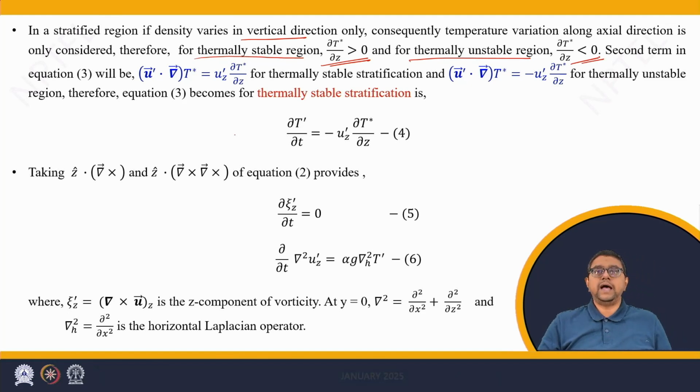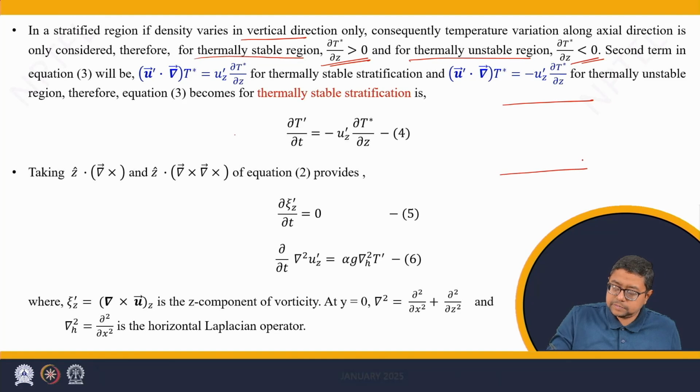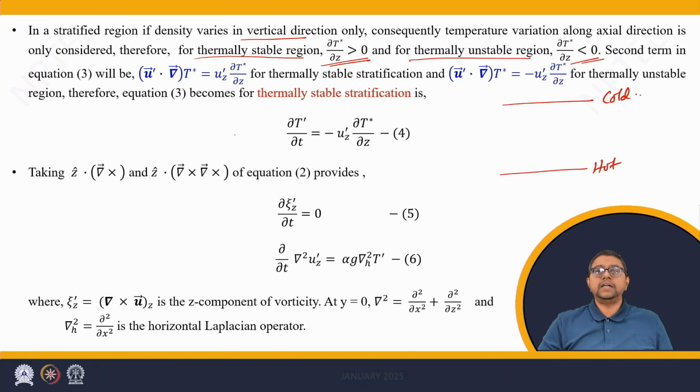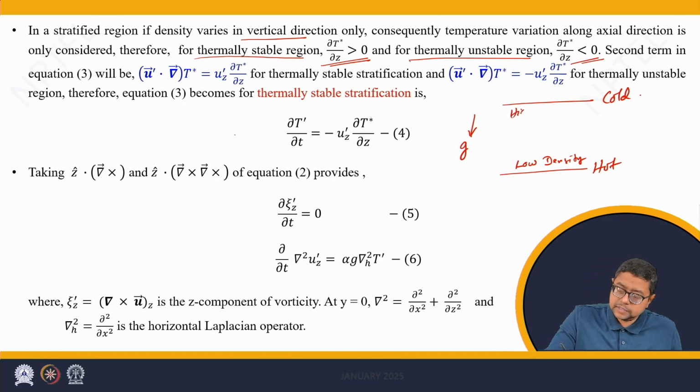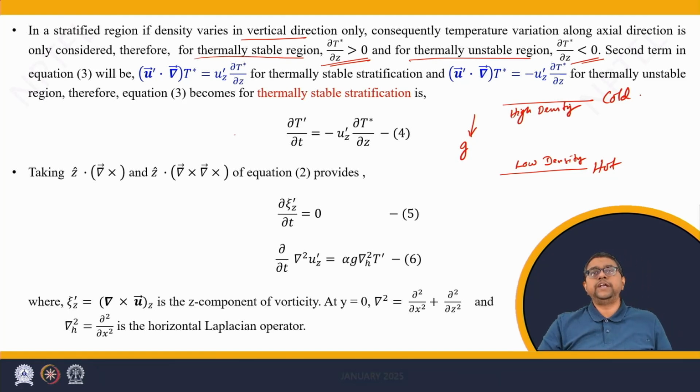This can be understood as follows. Let's say we have hot and cold regions like this with gravity pointing downwards. Now, hot regions will induce lower density while cold regions will induce higher density of the surrounding medium.